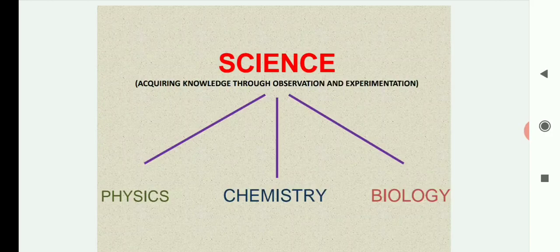So, what is science? Basically, it is acquiring knowledge through observation and experimentation. The knowledge which you get through your observation or by doing some experiment is known as science. You can take an example also. There are so many examples in daily life. You learn some things by observing, and some things you learn by doing.